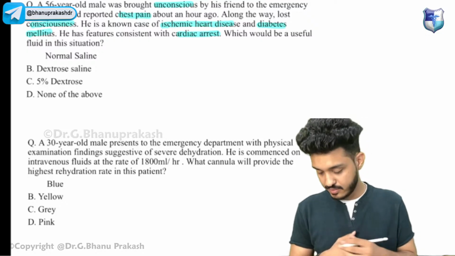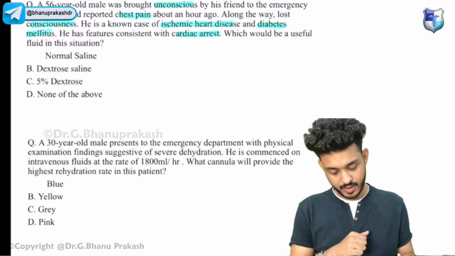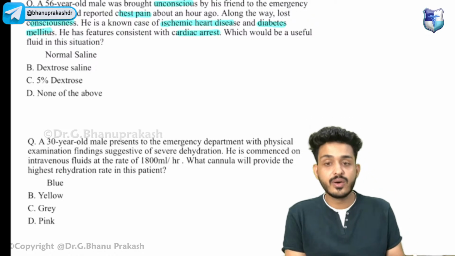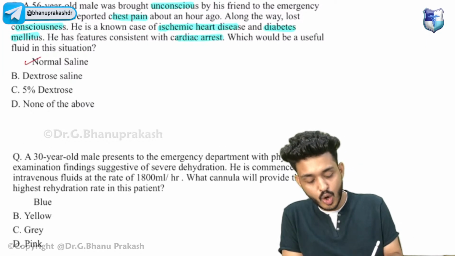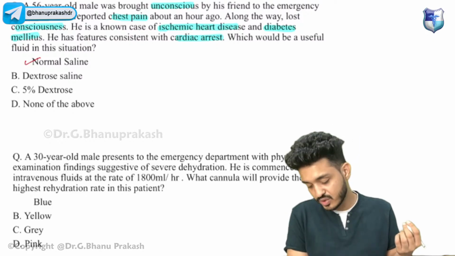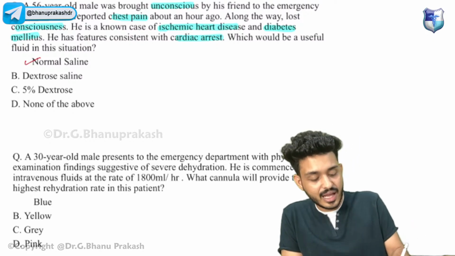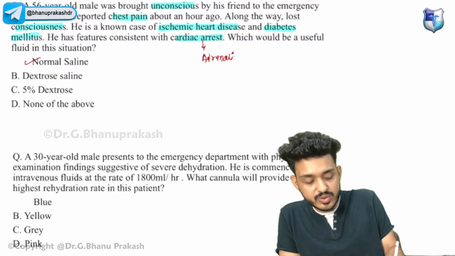Very good, Vicky, Piyush. Very good, Anuj. So that is your normal saline, guys. Normal saline we will be using. We will not be using dextrose. Along with that, cardiac arrest is there. What is the drug of choice? I've told you, we will be using adrenaline.